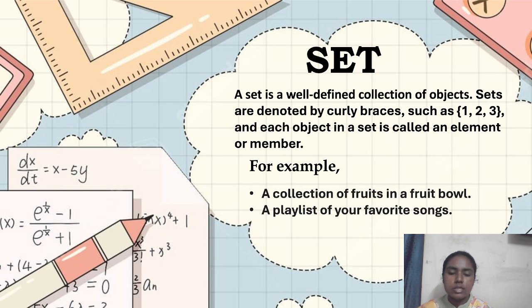Now let's see an example. A collection of fruits in a fruit bowl. Like I told, in the fruit basket example, it tells about the fruits in a fruit bowl. So a set of fruits in the fruit bowl we can take. Next, a playlist of your favorite songs. We all have our own favorite playlist. So the favorite songs in our playlist can be taken as a set of our favorite songs.